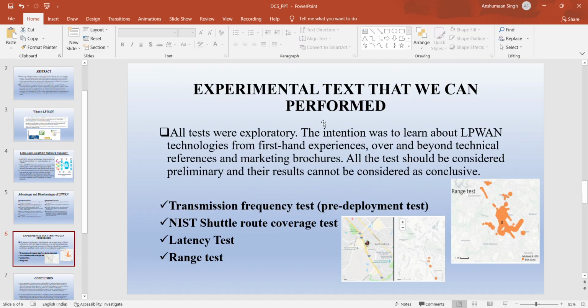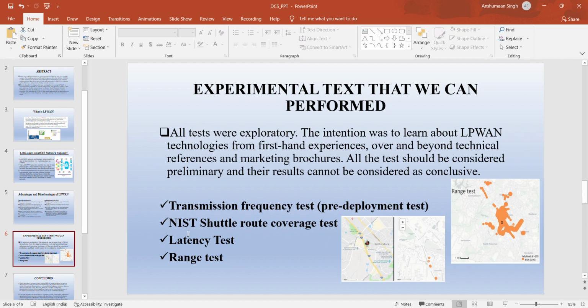Coming to the experiments that can be performed, all the tests were exploratory, and the intention was to learn about LPWAN technology from first-hand experience over and beyond technical references and marketing brochures. All the tests should be considered preliminary, and their results cannot be considered conclusive.